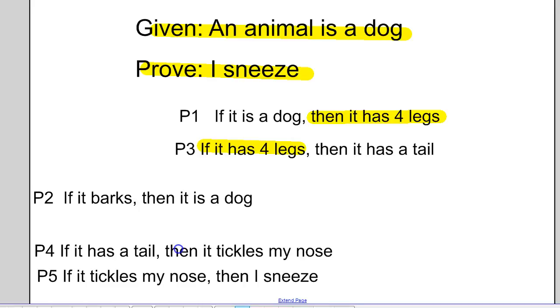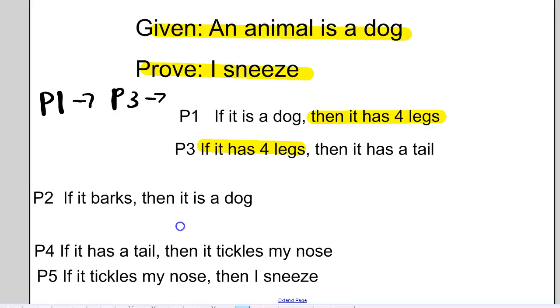So P3 is going to come next, and I'm going to connect if it has 4 legs together. So in your notebook, I would write P1 implies what? P3. That's what you should be putting in your notebook. You can actually write the statements down too if you'd like, but this goes a little quicker. So P1 happens, then P3 happens. If it has 4 legs, then it has a tail. Well, which statement says if it has a tail?